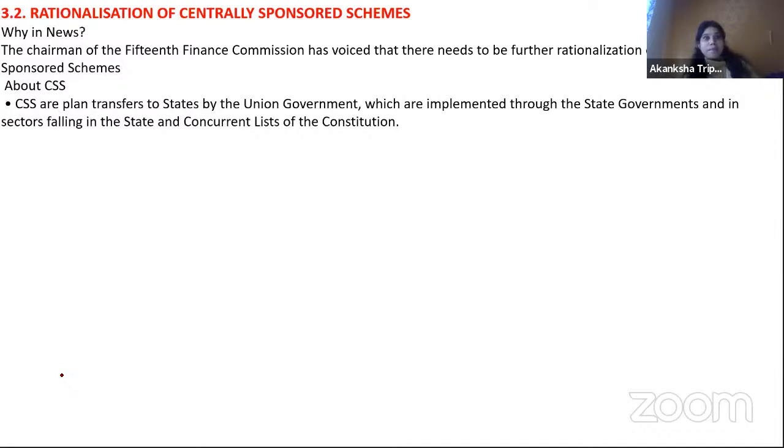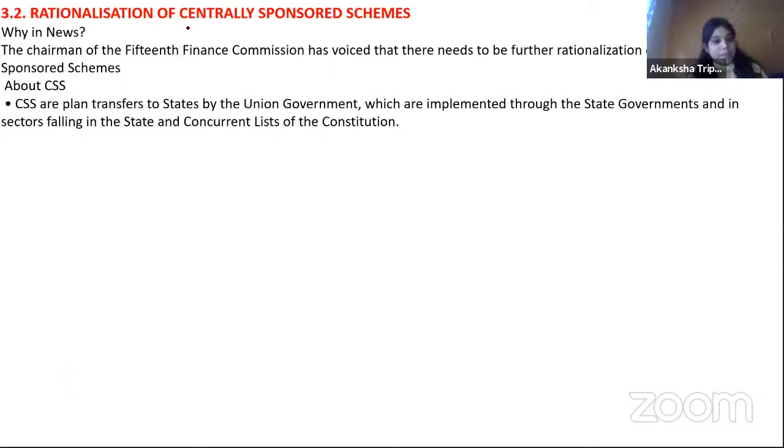Because they made certain changes in the allocation of funds, and they added a few norms, like there are certain rules, on the basis of land, population, forest cover, and their share in terms of income tax. So please read it, because this was very much in the news.